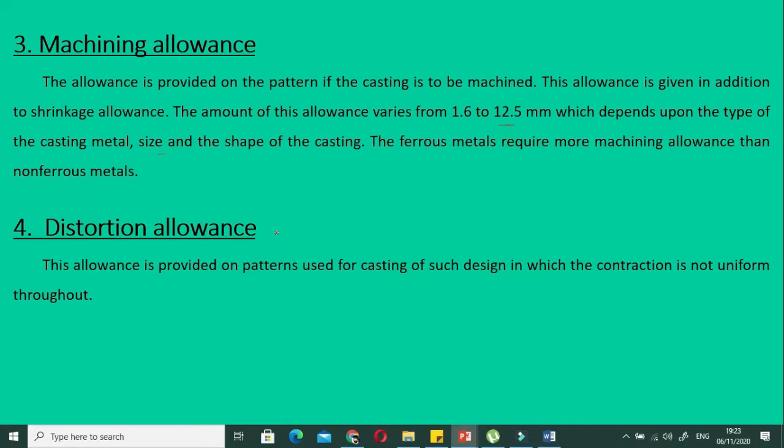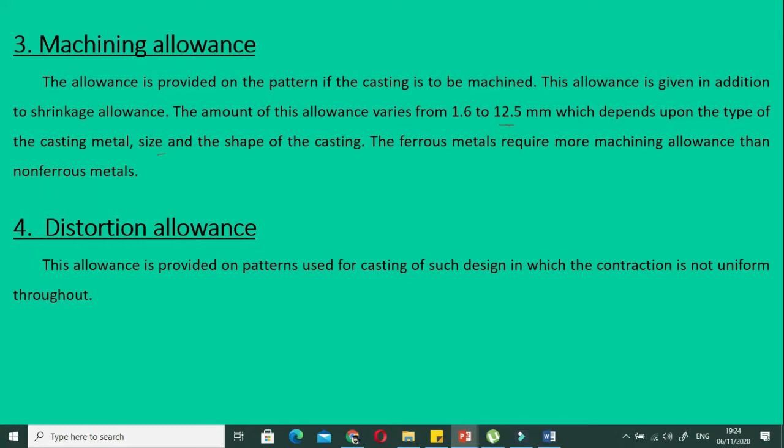The last one is the distortion allowance, the allowance provided on the pattern used for casting of such designs in which contraction is not uniform. We have designs in which certain areas have a higher rate of heat transfer, while other areas do not. So there will be a change in the contraction rate in various areas of the same product. So we need to take into account the distortion allowance. Where we have a poor rate of heat transfer, or greater distortion, we need to give extra allowance to those regions of the product compared to the regions which have a better rate of heat transfer and less distortion.